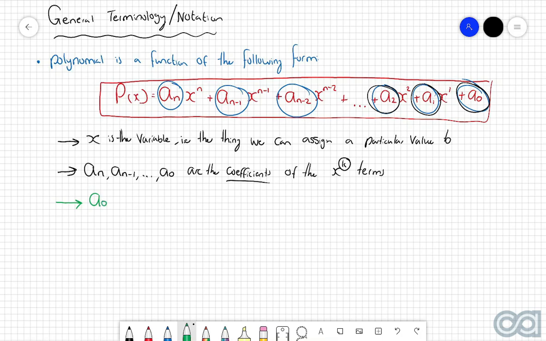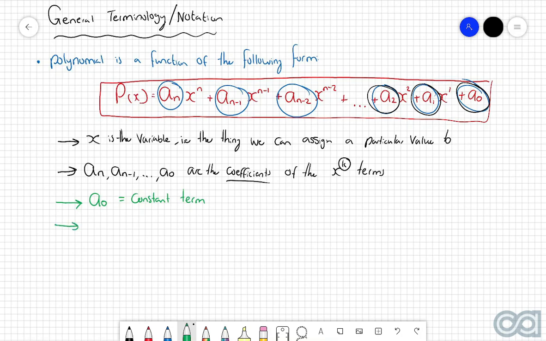Because the key thing about this a0 coefficient is the fact that this is the only one without an x term next to it. So we call this the constant term. And the reason why we call it the constant term is because no matter what value x is going to take, the constant term does not change its value because it does not have an x component attached to it.